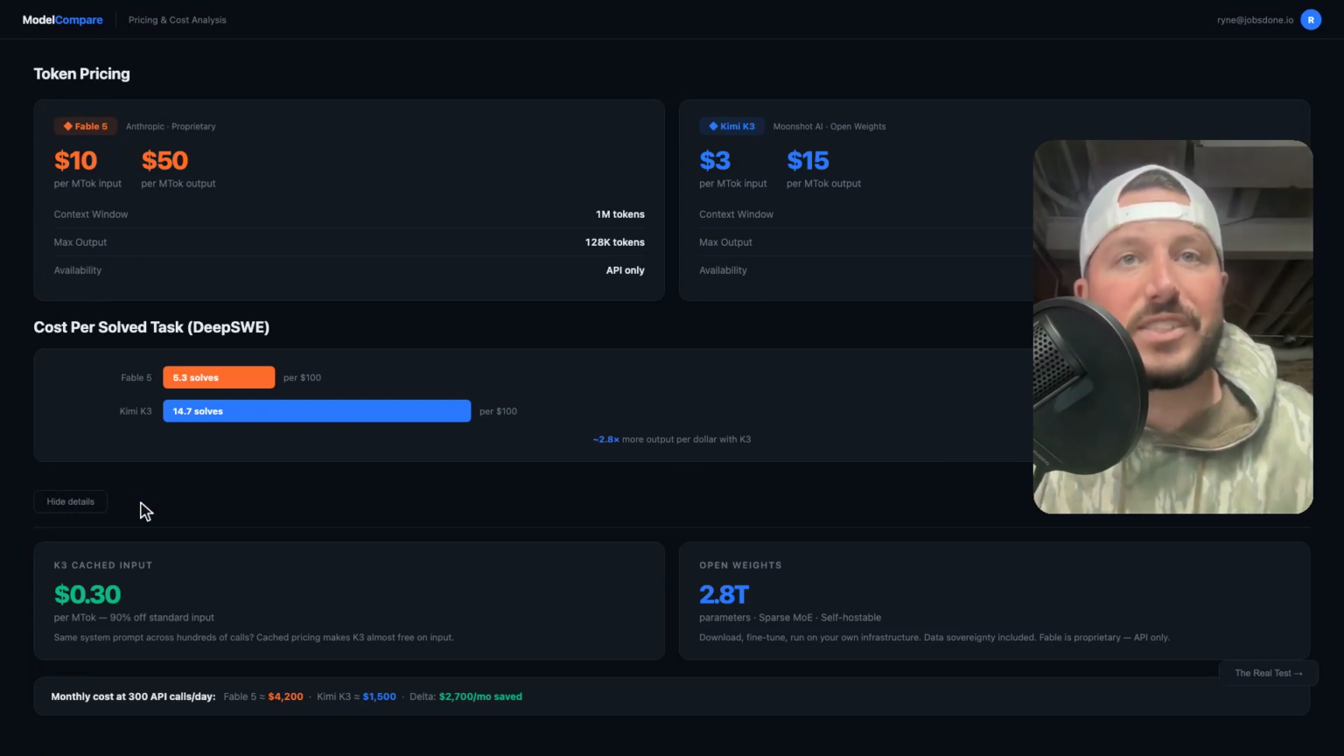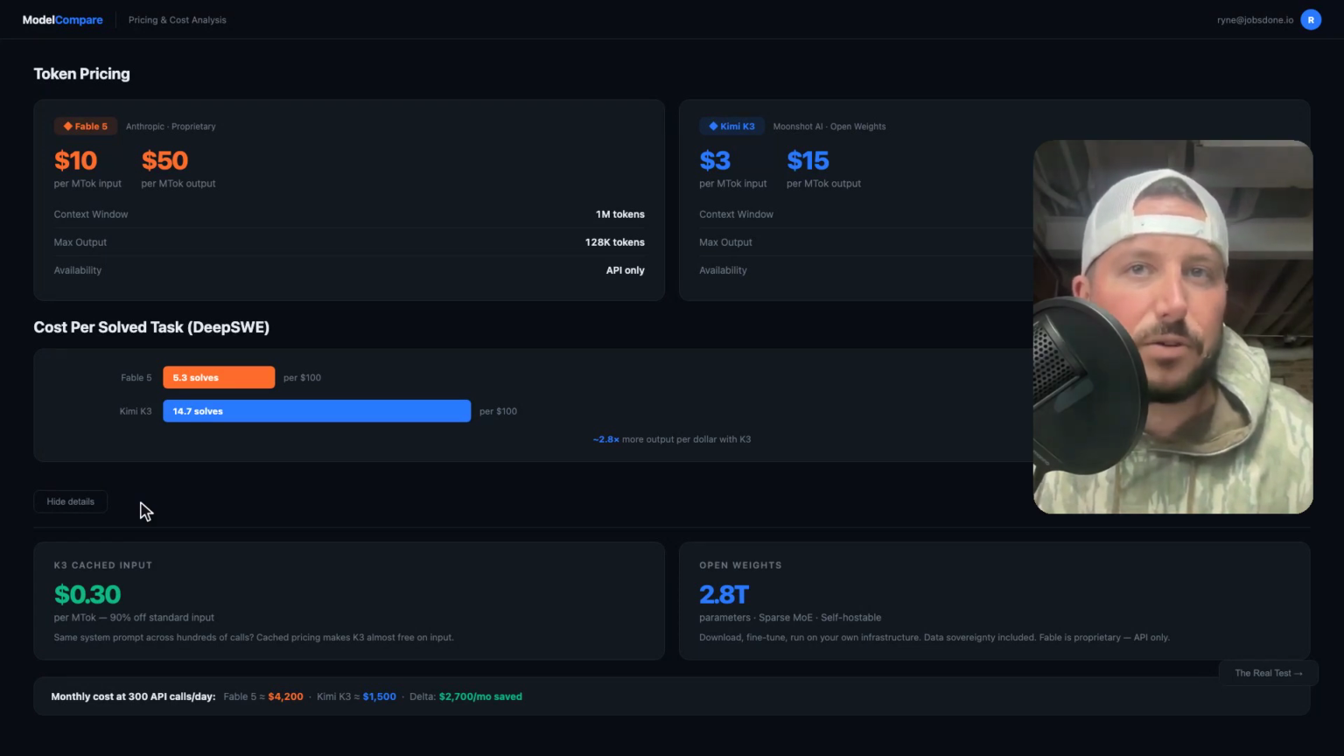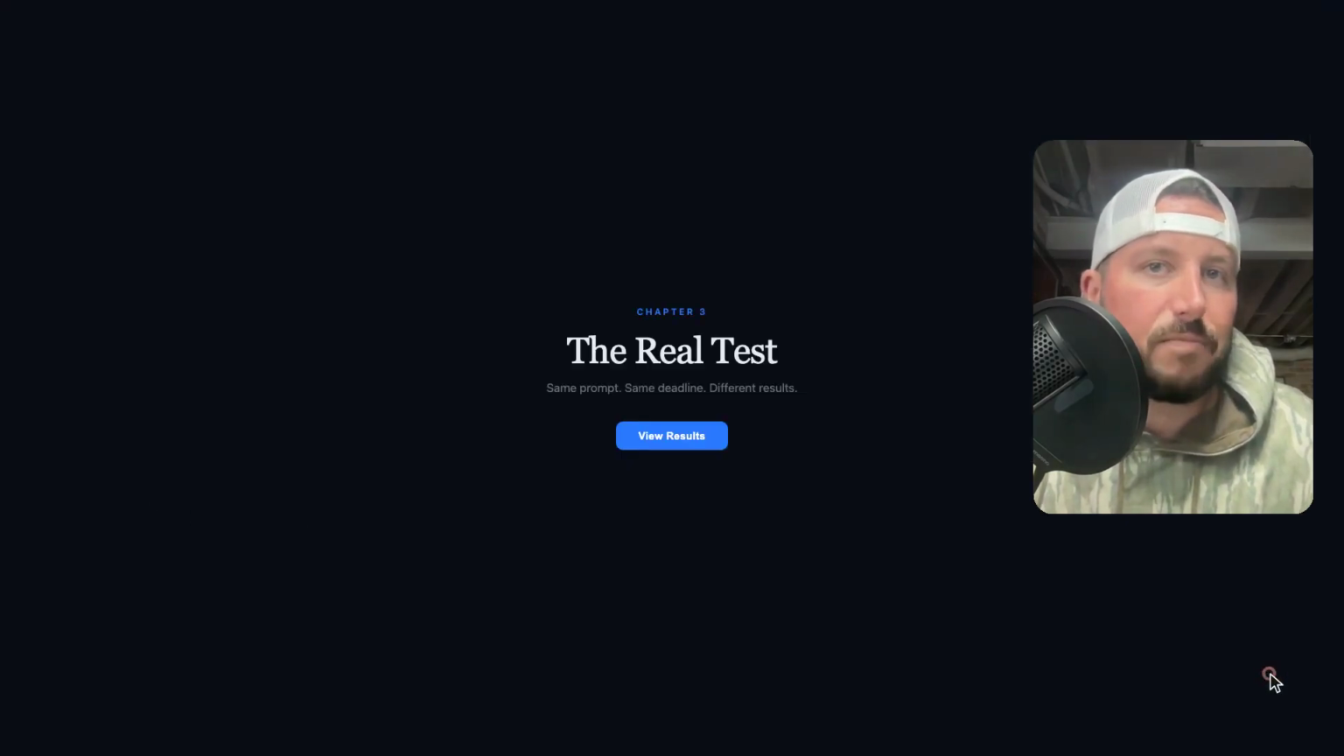It has 2 more cards here too. Cached inputs drop to 30 cents per million tokens. Same system prompt, same context window, 90% off. And it's open weights. 2.8 trillion parameters you can download, self-host, fine-tune, all on your own hardware. Fable's proprietary, API only, for teams that need data sovereignty or custom fine-tuning. That's not a feature. That's the whole reason to choose K3.